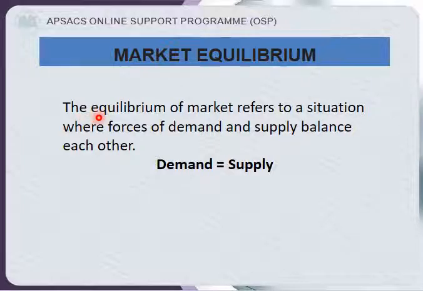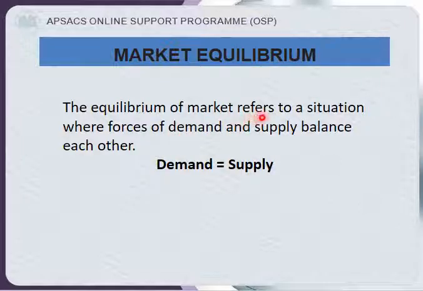If demand is more than supply, then market will not be in equilibrium because price will be high. As you know, class, when there is more demand, less supply, it means the prices are high. And if the demand is less than supply, then the prices will be very low. Why? Because the product will be available in the market in bulk quantity and there will be fewer buyers, then the price will be low. So both the situations are not good for the market.